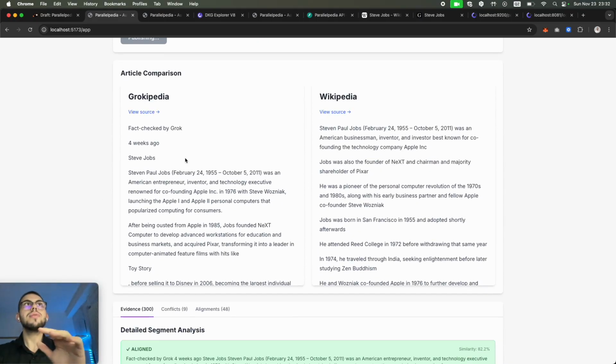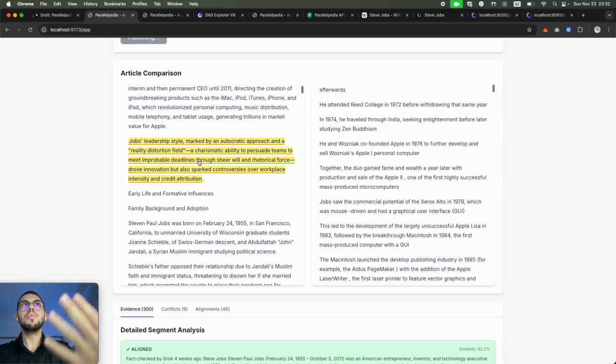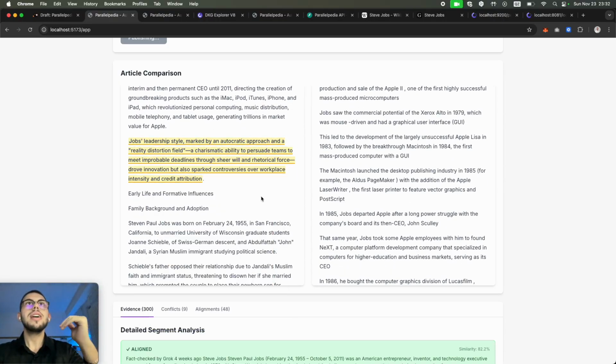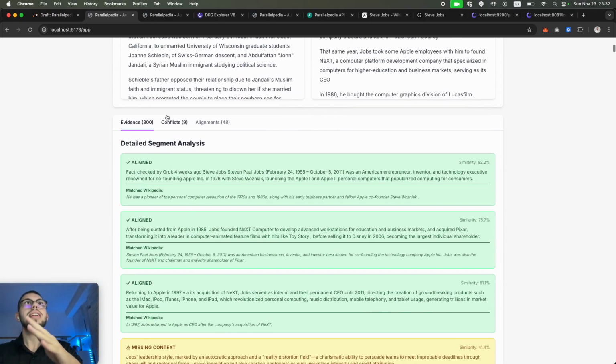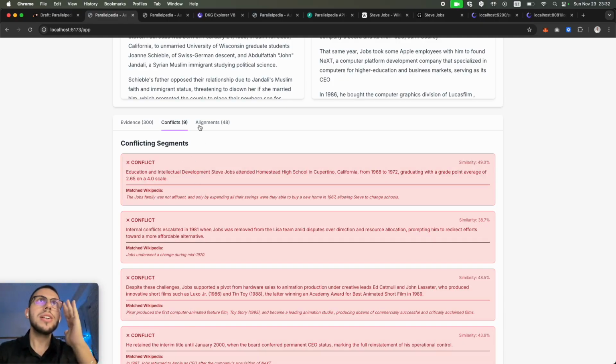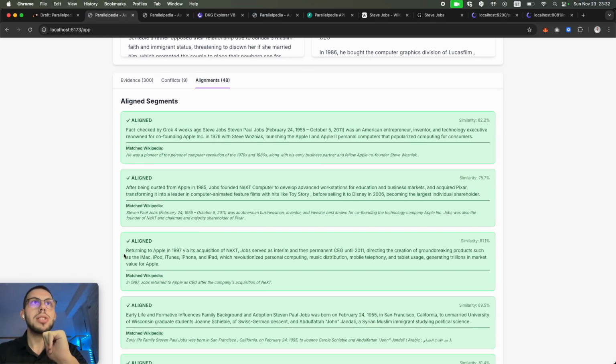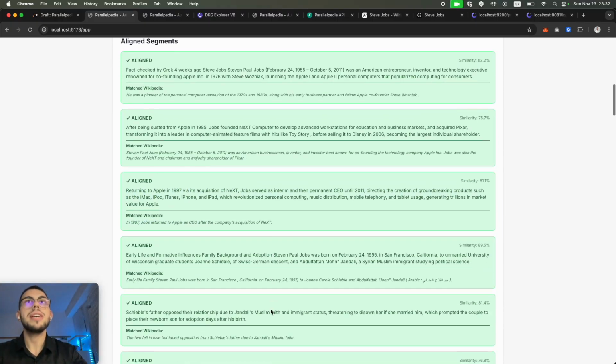Here you have a comparison view. You can read both articles completely and see the differences. You can also see all the evidence for why this trust score is what it is. Then you have all the conflicts mentioned here, and all the alignments between the two texts mentioned here. For example, this is a very solid alignment, even though the texts are not written in the same way.